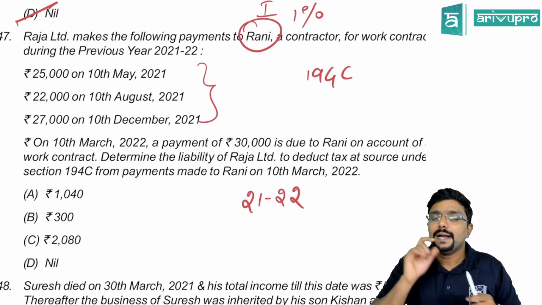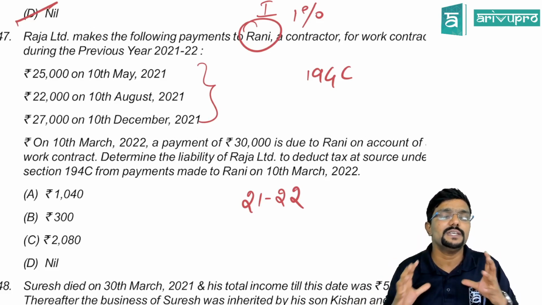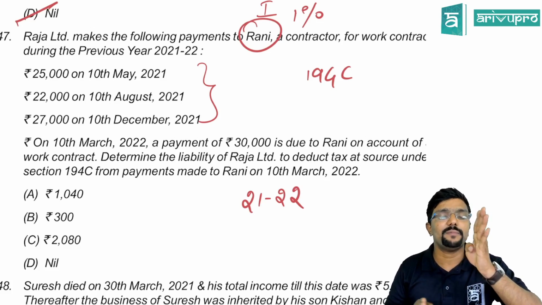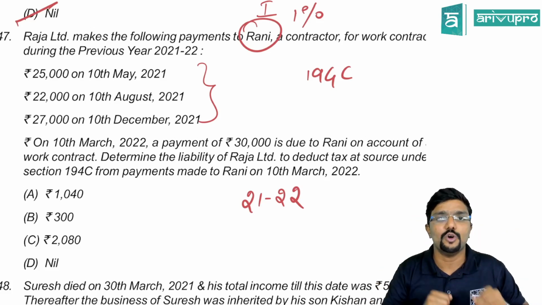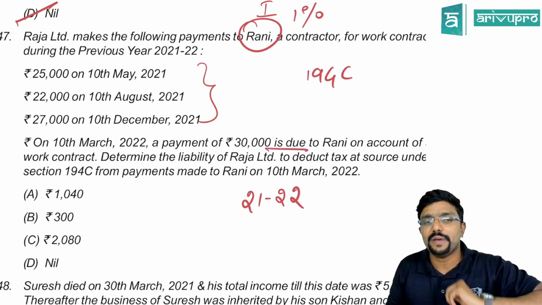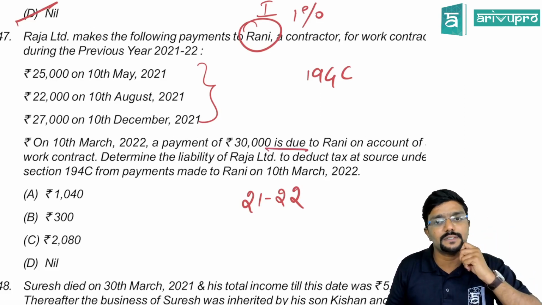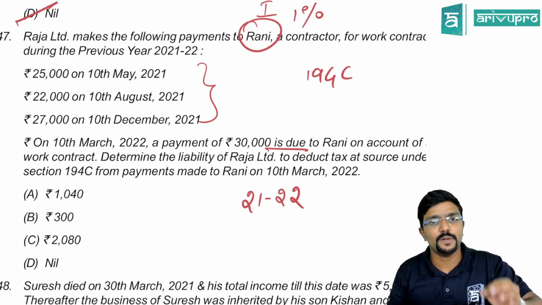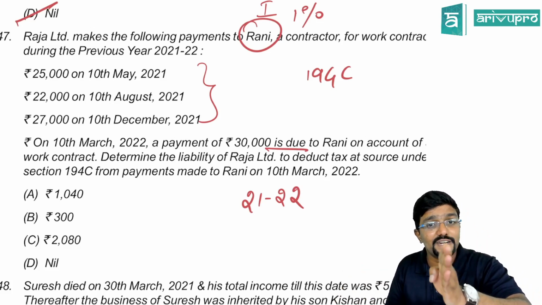But check. And what they have told, time of deduction. When is the time of deduction? At the time of payment or at the time of credit, whichever is earlier. Now on this, should TDS be deducted? It is due to be paid. Should we consider this also? Yes. Sir, it is not paid. No problem. TDS has to be deducted at the time of credit or at the time of payment.